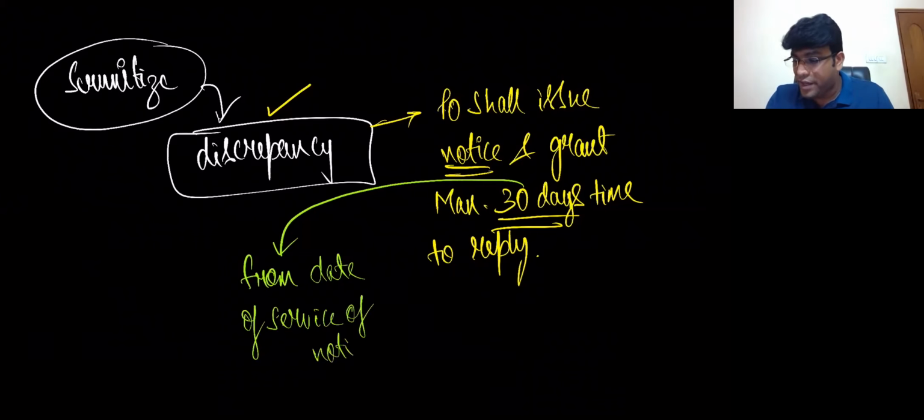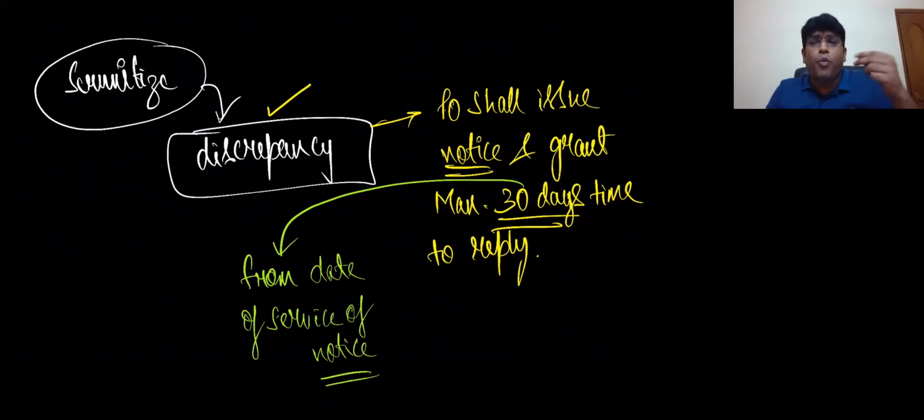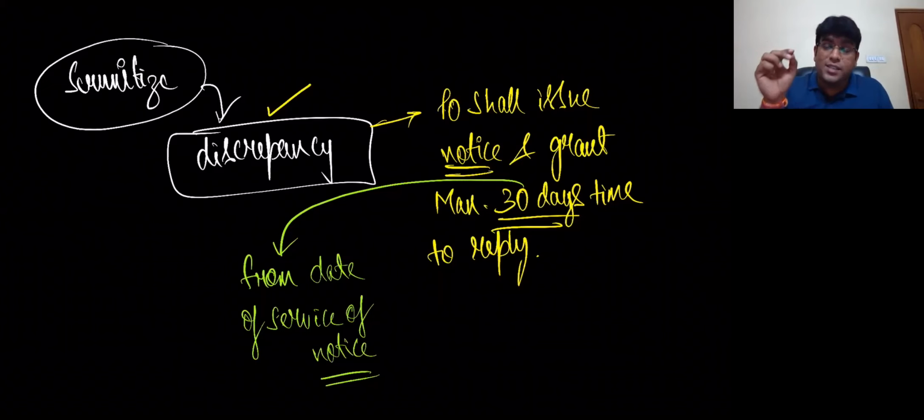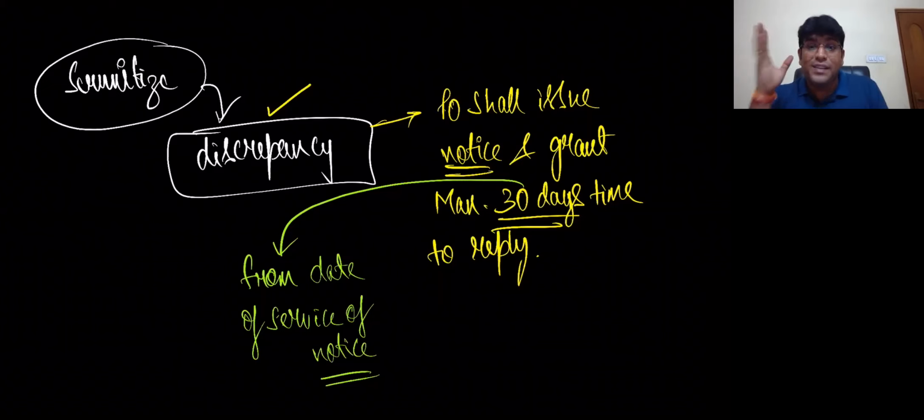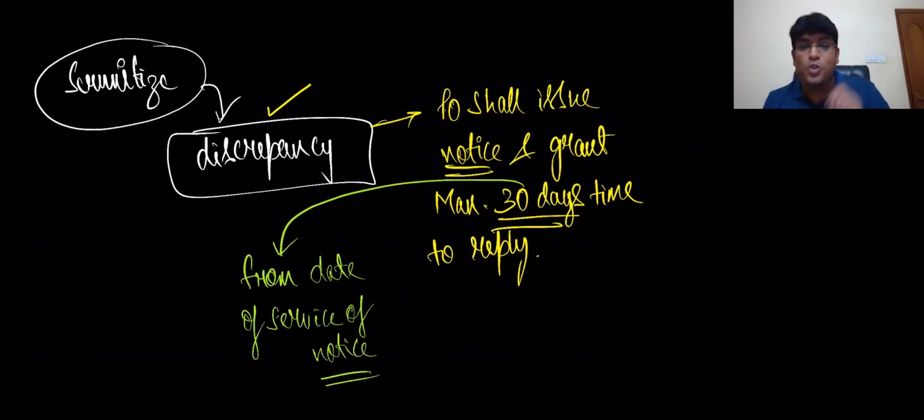This 30 days time is always from the date of service of notice. Now, what difference might it make when you say issuing notice or serving notice? There's a difference. For example, let's say on 10th October the proper officer issued the notice, but the registered person received the notice on 14th October. Then the time limit of 30 days will not start from 10th October, it will start from 14th October. Obviously, for a fundamental reason: the 30 days time we will see from the date of service of notice, not from the date of issue of notice.